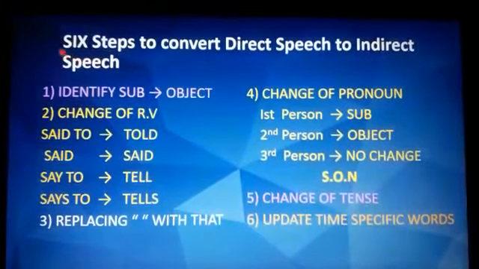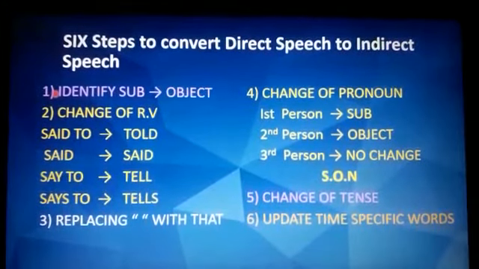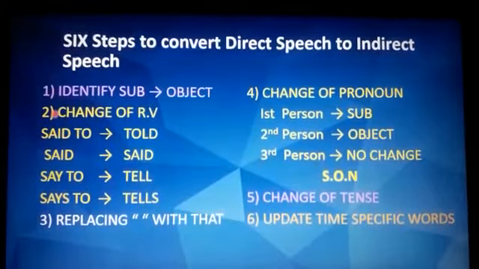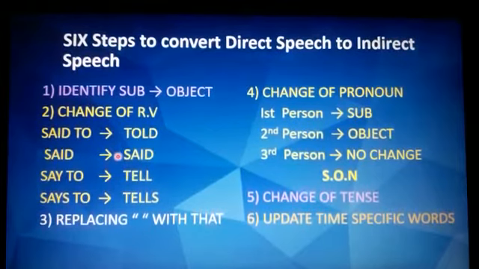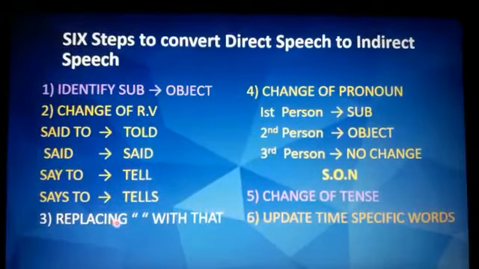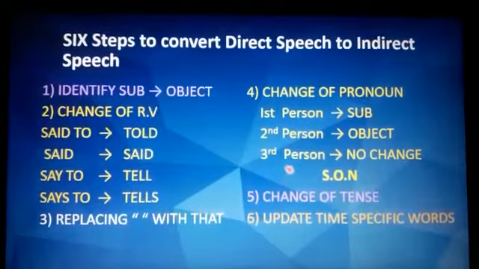Here we'll follow six steps to convert direct speech to indirect speech. First, we'll identify subject and object. Second, the reporting verb will be changed. Said to will become told. Said will remain unchanged. Say to will become tell. Says to becomes tells. Third step, we'll replace the inverted commas with the conjunction that.